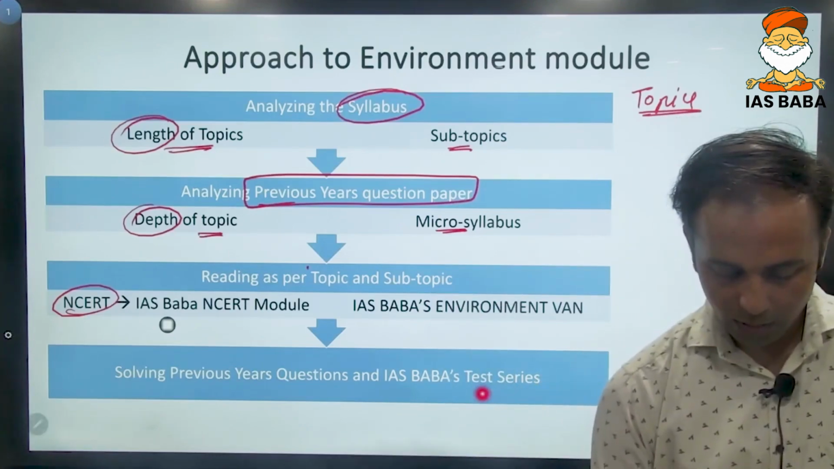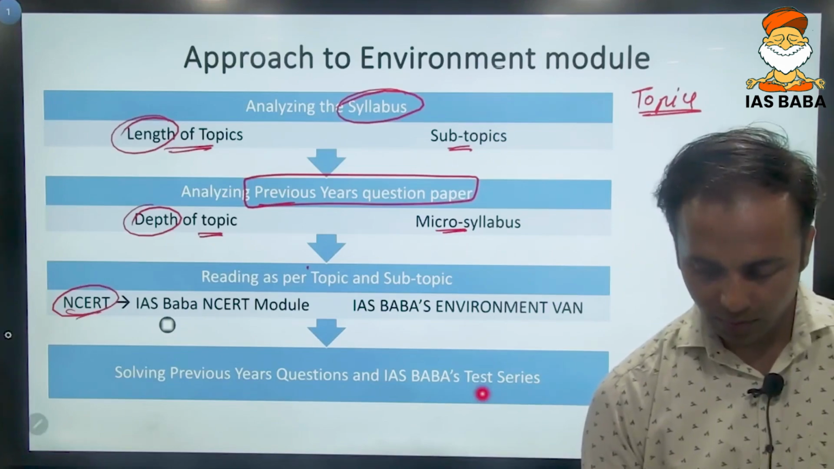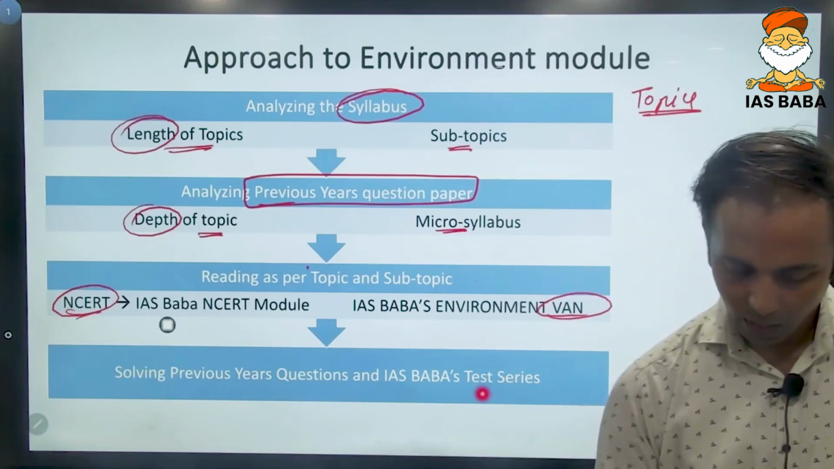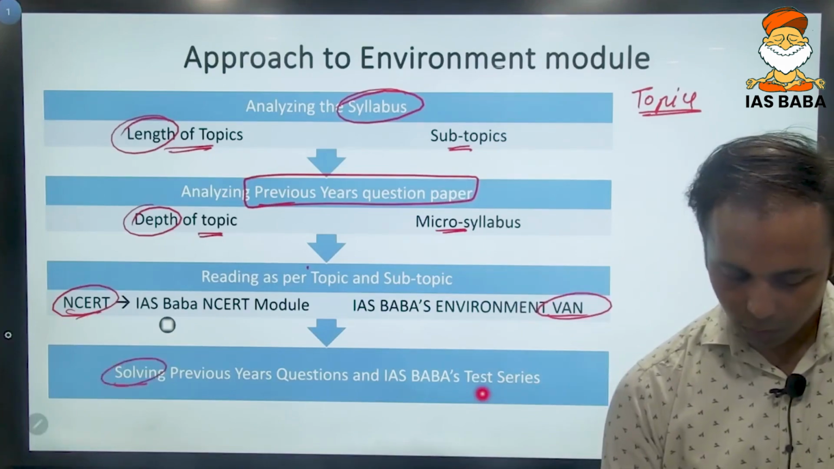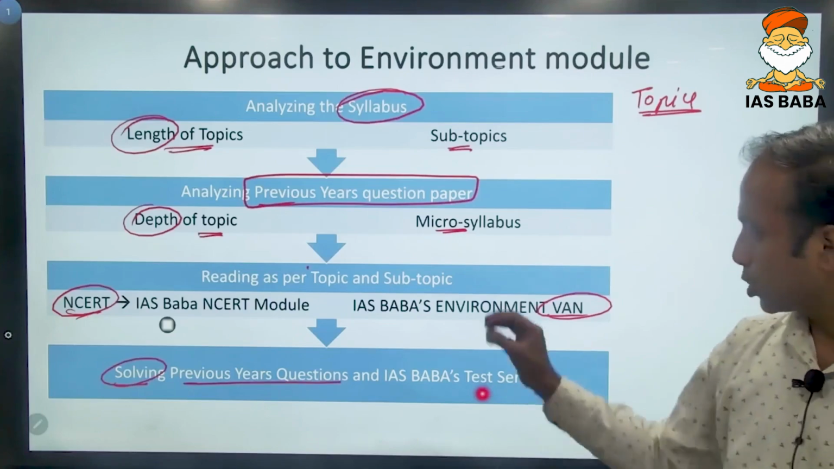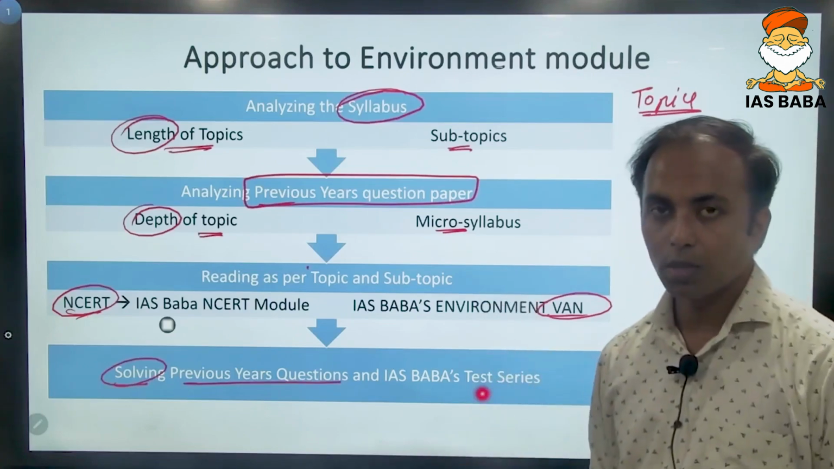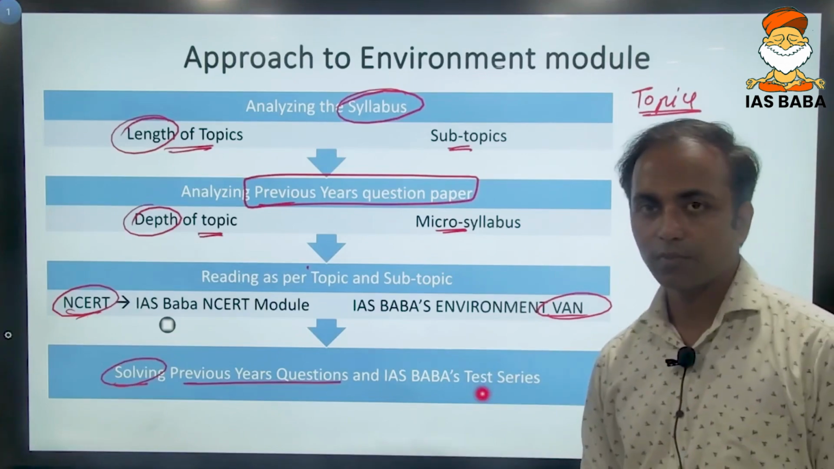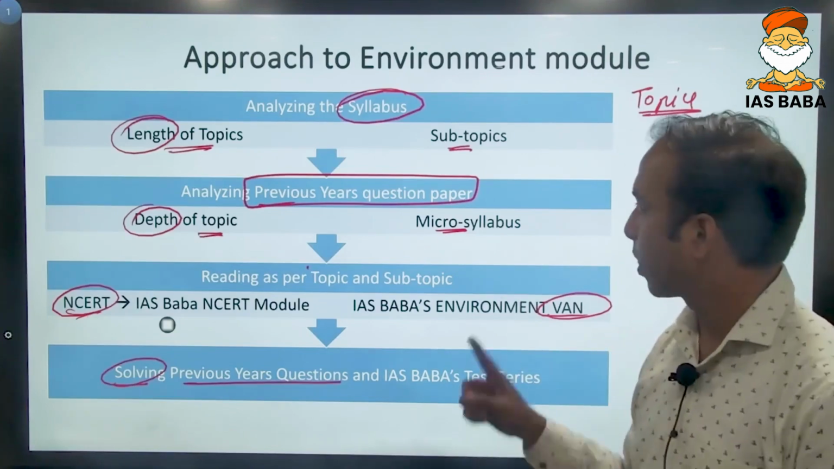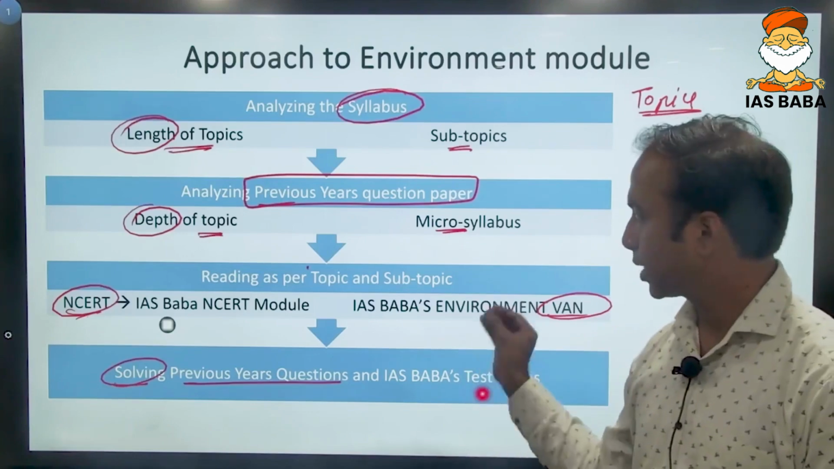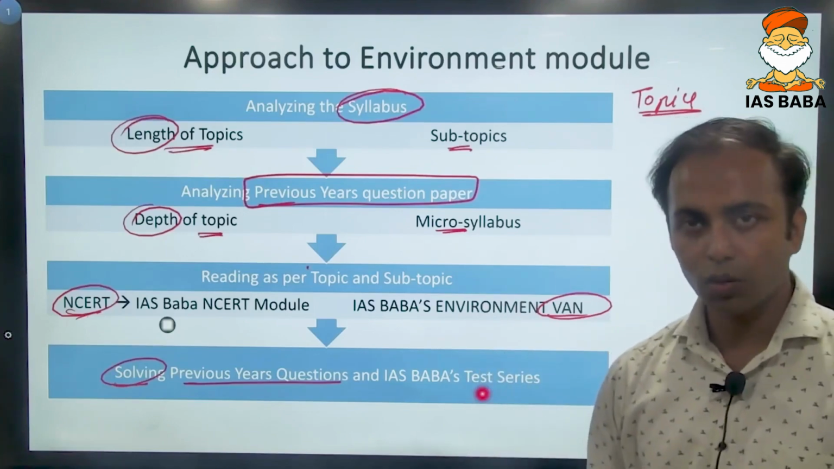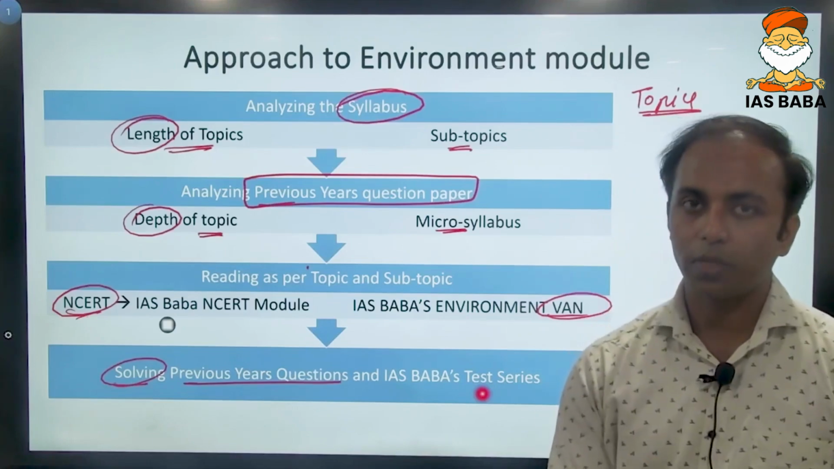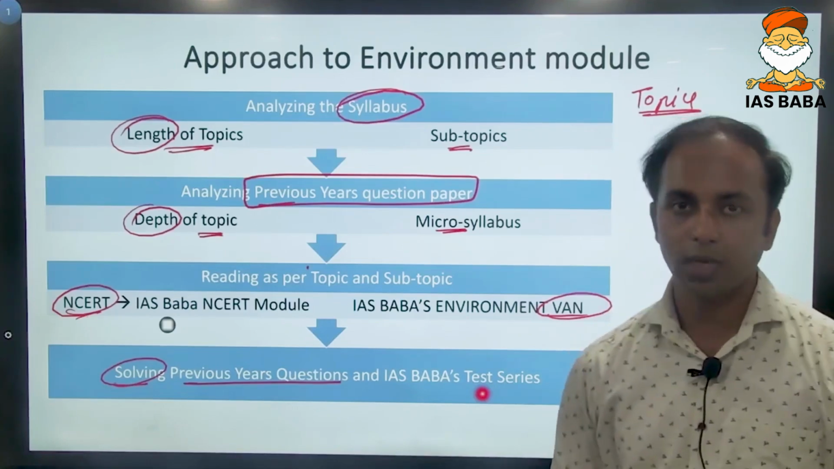So you can refer to the NCERT for your basic understanding, and IAS Baba's value added notes for your advanced level understanding. Having studied them, it is time to solve the previous year's question paper, and this will complete that topic altogether. Do the analysis through the syllabus and question paper, then study through authentic resources, and then solve questions. Doing these three exercises will complete one topic. Having done this, move to the next topic.